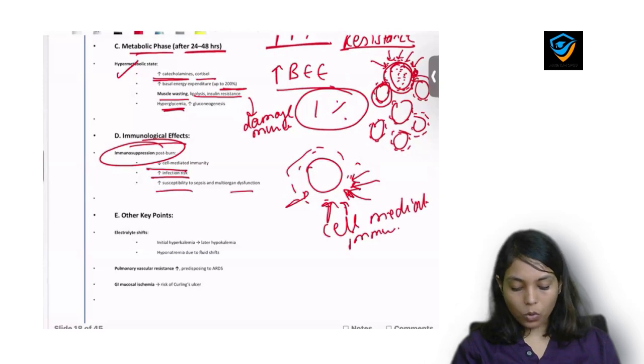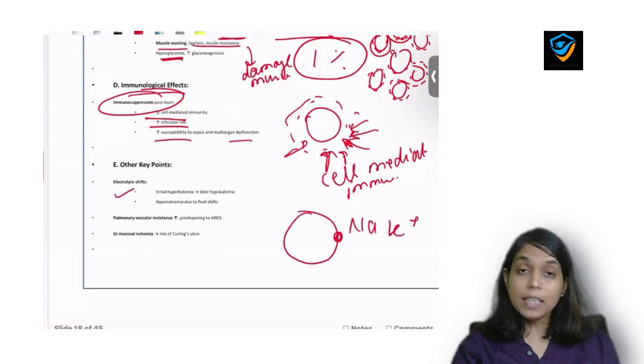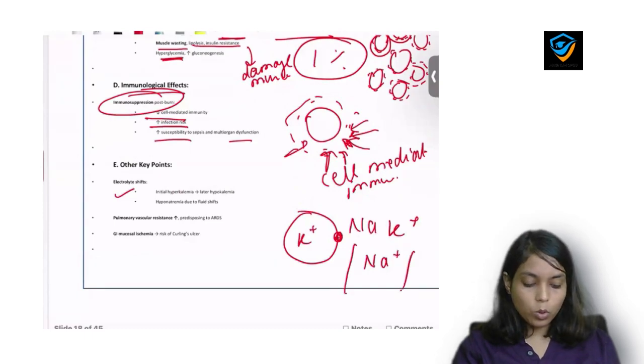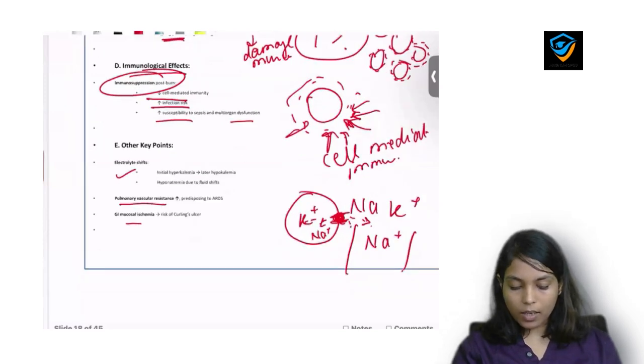organ dysfunction. Okay, now also there will be electrolyte shift, because the normal sodium potassium pump which is present on the cell is getting damaged. Normally there is more potassium inside the cell and more sodium outside in the vessels, but due to damage to these pumps, there will be leakage of potassium outside the cell, which will cause hyperkalemia, and leakage of sodium inside the cell, which will cause hyponatremia. Okay, and gradually there will be pulmonary vascular resistance and GI ischemia.